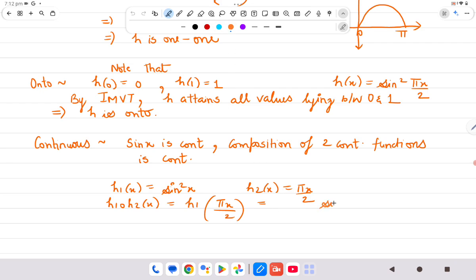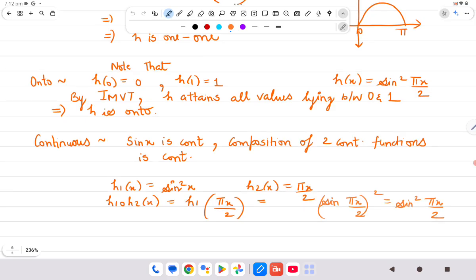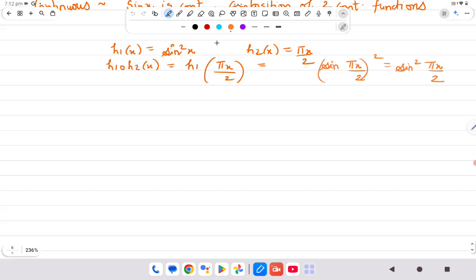So this is sin(πx/2). x will get replaced by πx/2 whole square. So this is sin² (πx/2). So it is basically a composition of two continuous functions. Now, why is it a homeomorphism?